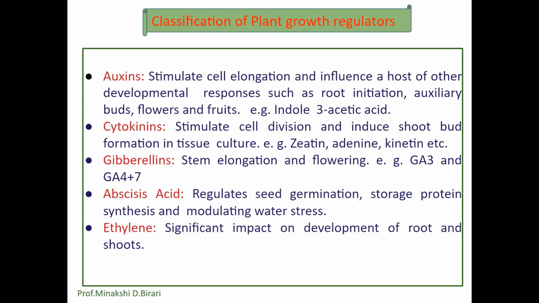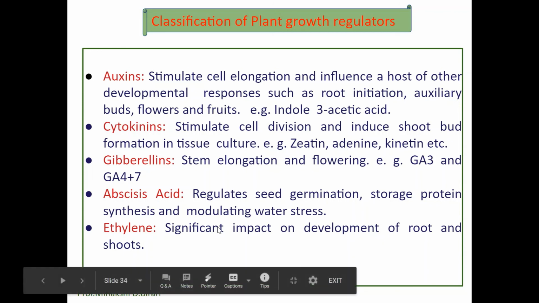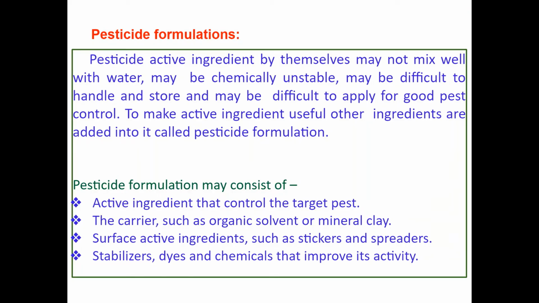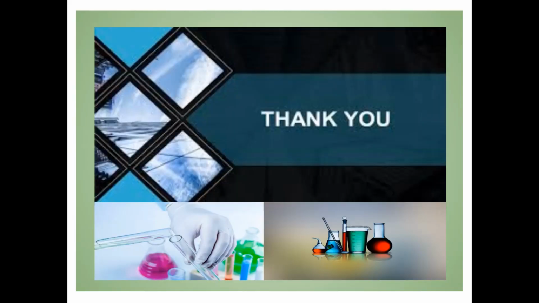In this lecture, we have discussed the various terms involved in agrochemicals. In the next lecture, we will study pesticide formulation in detail, the applications of pesticide formulation and methods of pesticide formulation. Thank you.